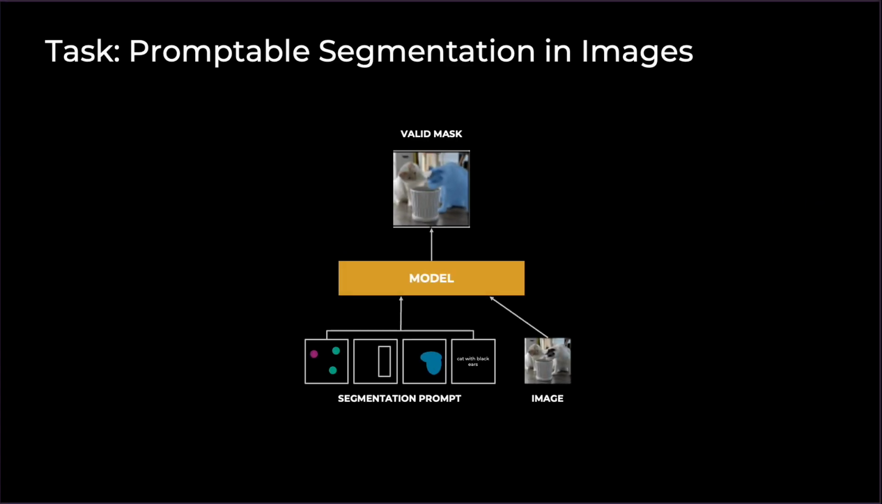Let's talk about the task. The task is that of promptable segmentation in images. More specifically, the task is to select all of the pixels in an image that correspond to a specific object or a part of an object. And this grouping of pixels is going to be called a segmentation mask. And the object of interest is indicated using prompts, which can be clicks, positive or negative, bounding boxes, or masks, which are not very precise, or even text.